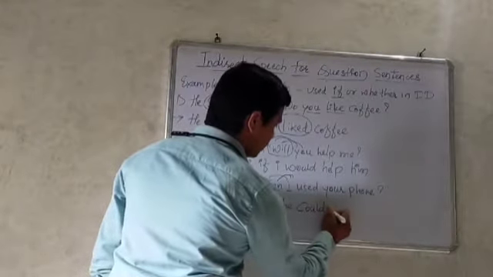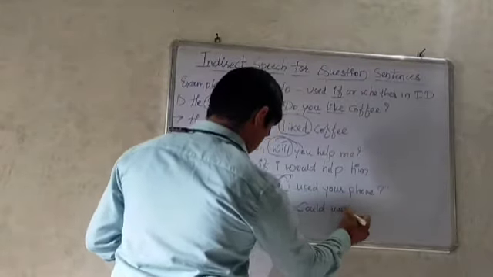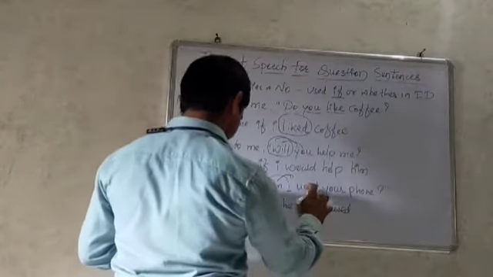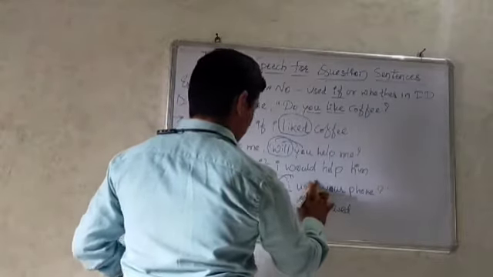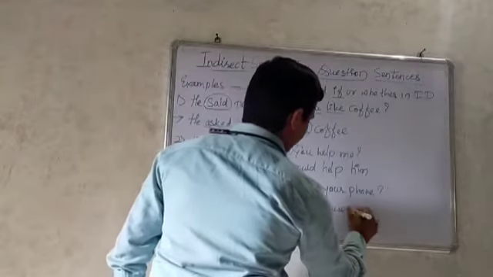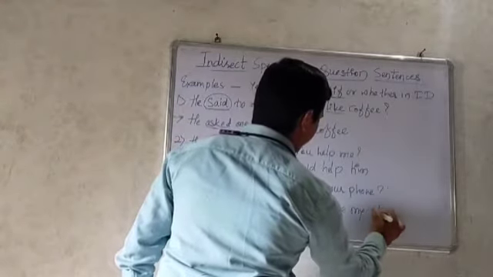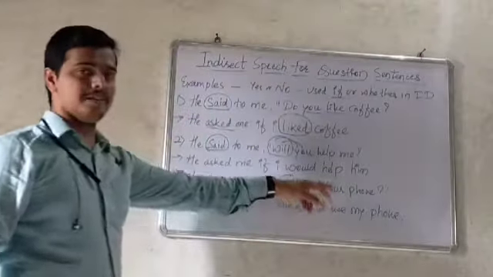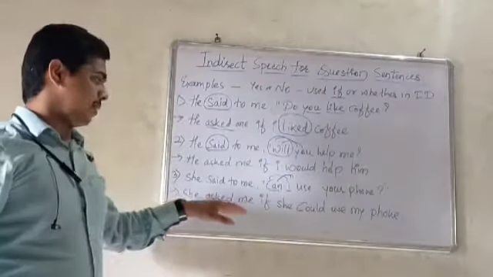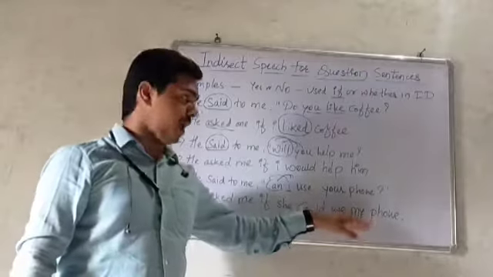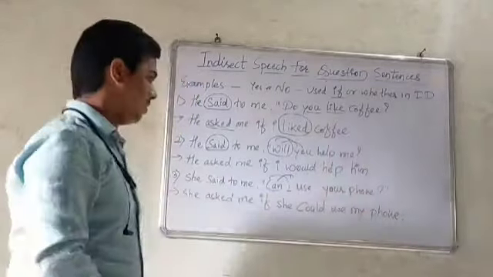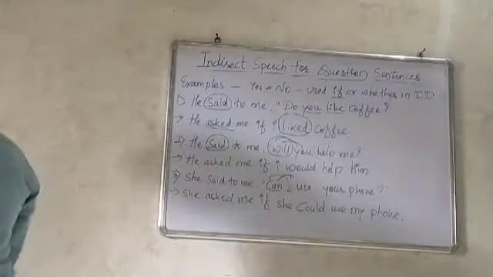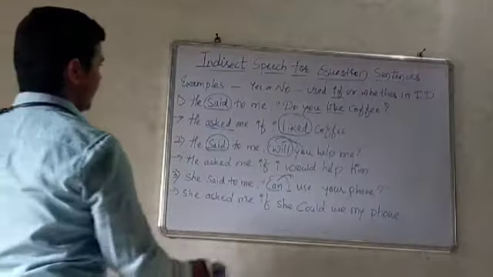She could use my phone. So your becomes my. She asked me if she could use my phone. So now let us see another example.